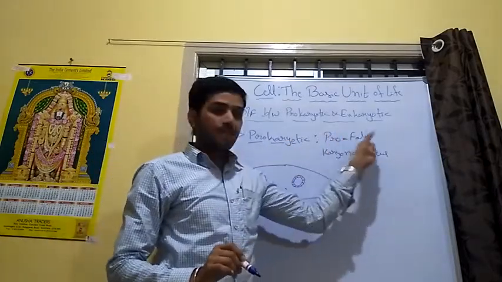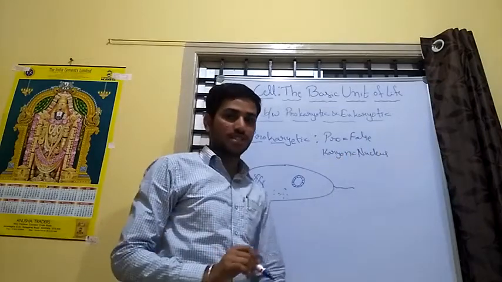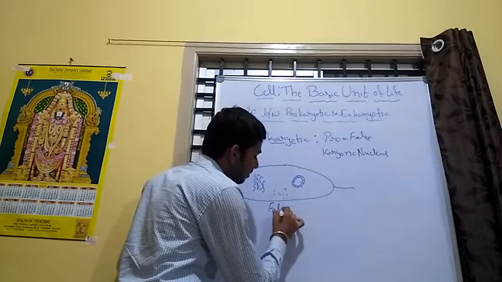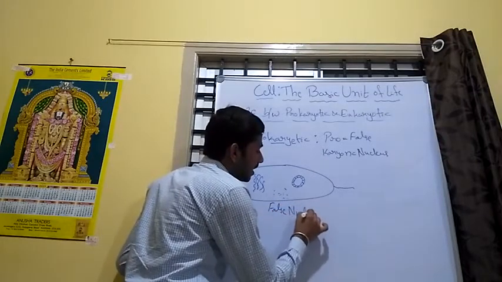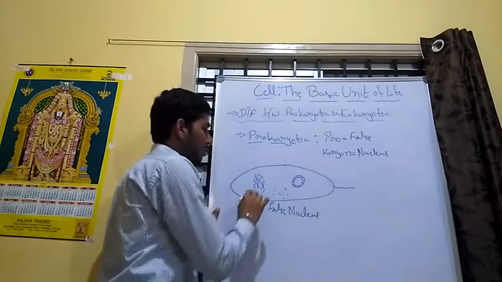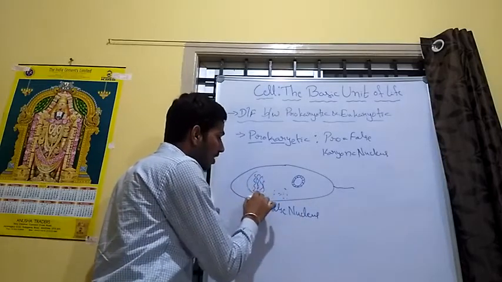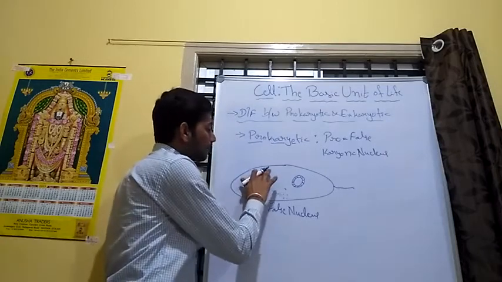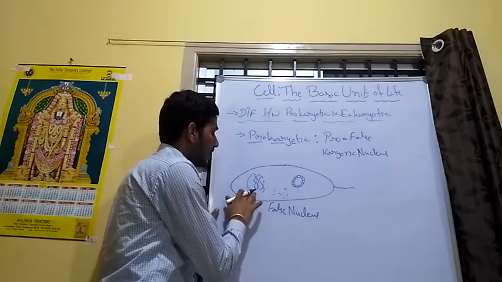Prokaryote means pro means false and karyon means nucleus. The name also shows that it has a false nucleus. False nucleus means the genetic material does not have a particular nuclear membrane.